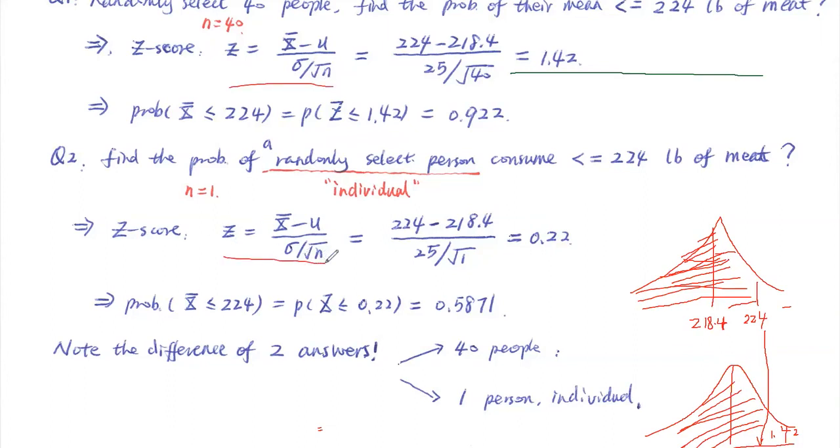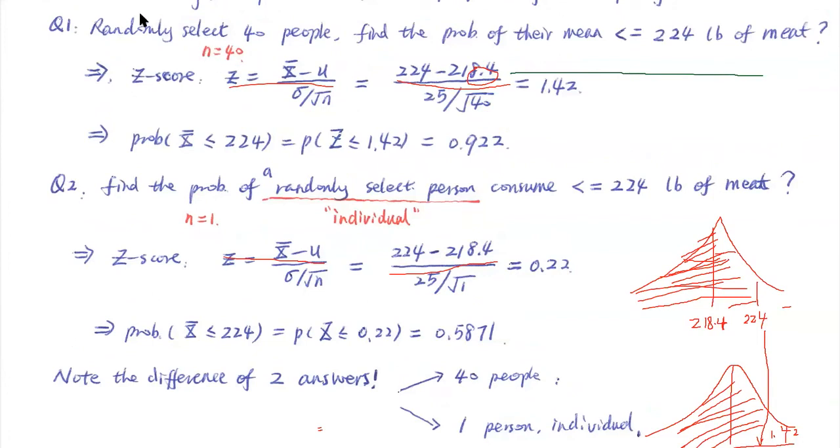Now, you see what's the difference between this one and that one? Well, the first one is a sample and has many people, 40 people. That's right. That's the only actual difference. Here you have sample size n equal to 40, so you plug n equal to 40 here. What's the sample size n in this second case?